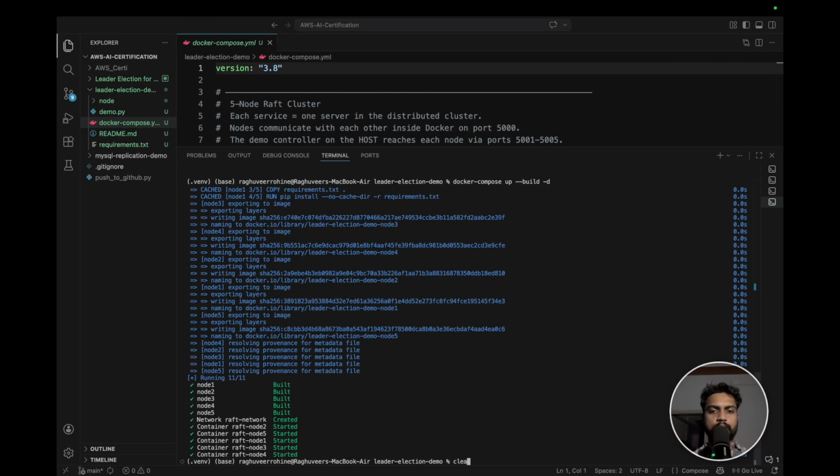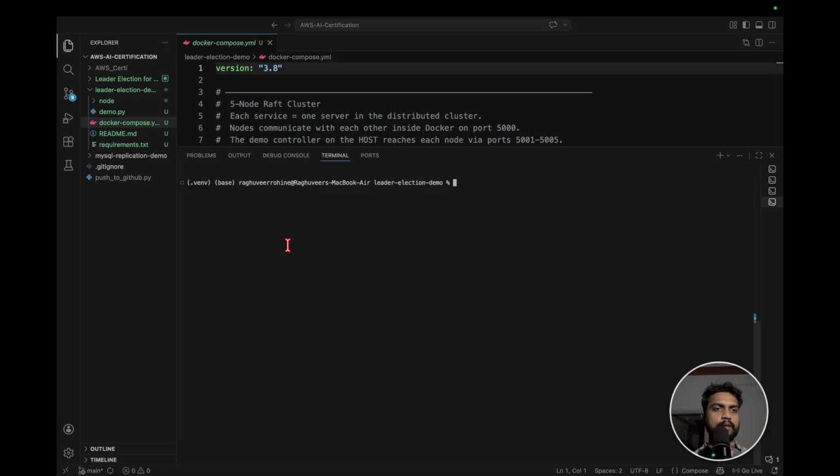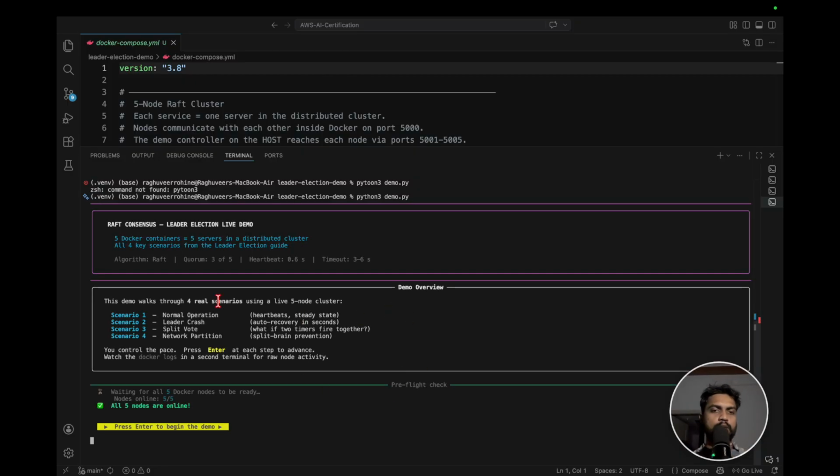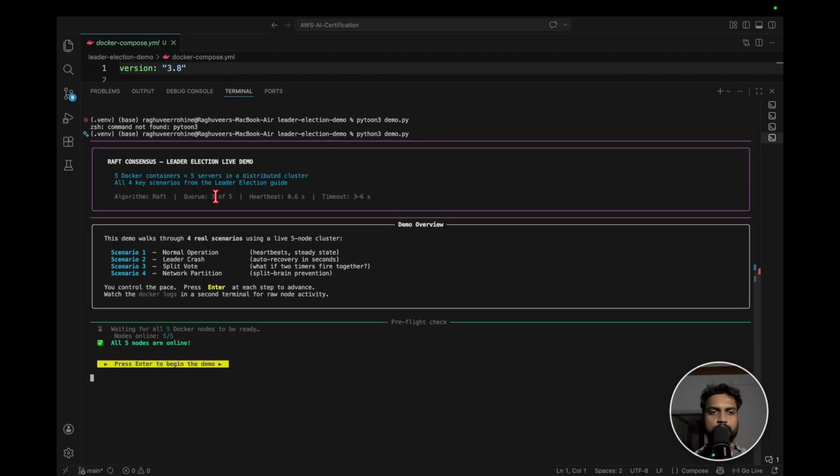And now let us start with the demo. For that, I'll run this demo.py file. Okay, so here, as you can see, our demo has started. We have 5 Docker containers that are nothing but 5 servers in the distributed cluster, and we will try to implement these 4 scenarios. The first scenario will be the normal operation, where the normal elections will be conducted among these 5 servers, and then they will decide a leader and others will become the followers. Along with that, we'll subsequently see the other scenarios. Let me first press enter and implement the first scenario.